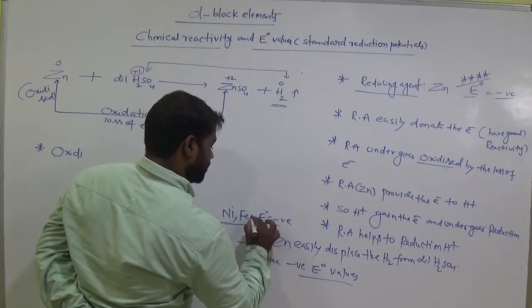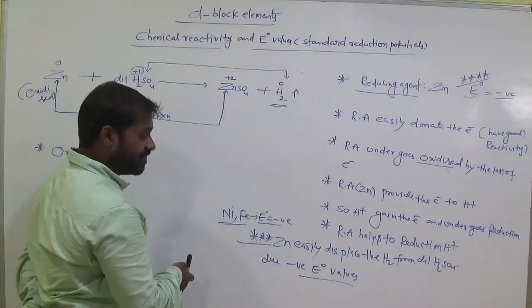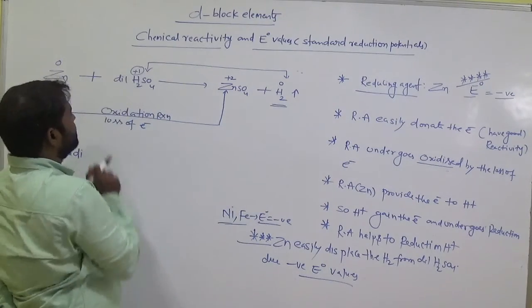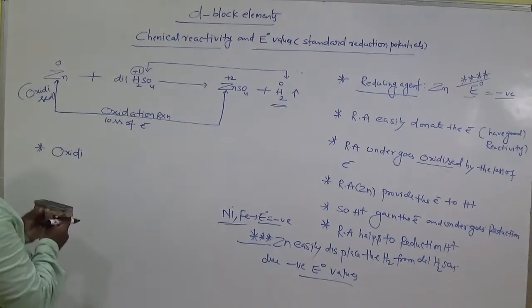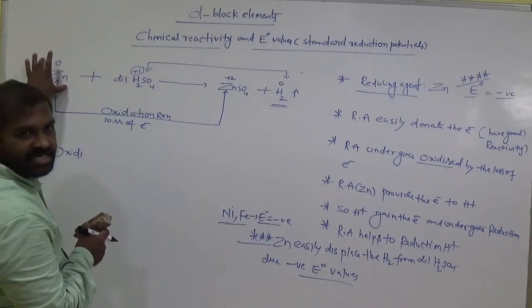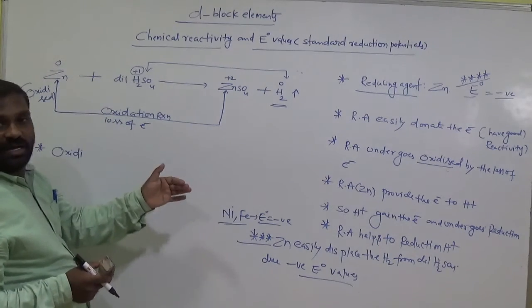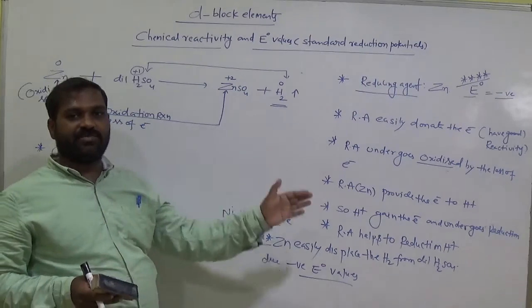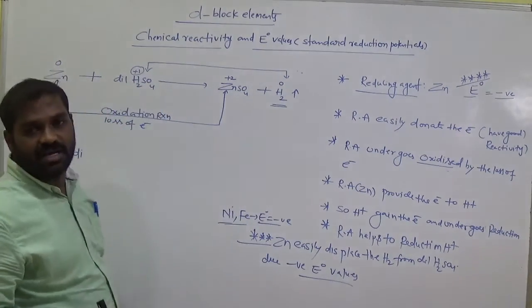Those with a negative standard reduction potential value can easily remove the hydrogens from acids. Zinc has negative standard reduction potential, like nickel, iron, and chromium. So they can easily displace the hydrogen from these acids.